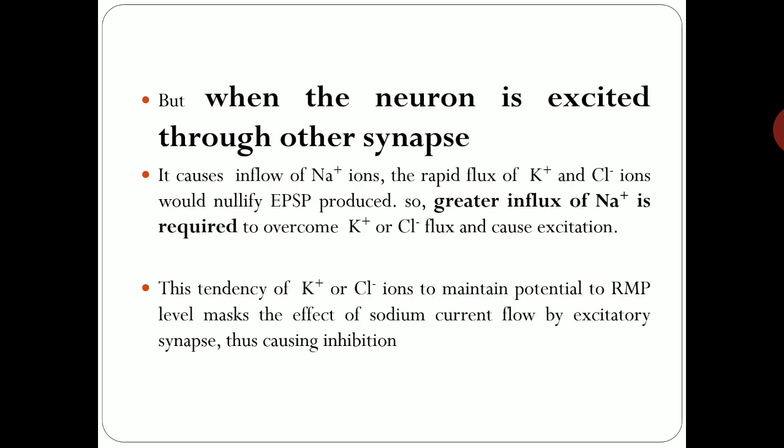But when the neuron is excited through another synapse, it causes inflow of sodium ions. Rapid flux of potassium and chloride ions would nullify the IPSP produced. So greater influx of sodium is required to overcome this condition. This tendency of potassium or chloride ions to maintain the potential at the resting membrane potential level masks the effect of sodium current flow by the excitatory synapse, thus causing inhibition. So this is the mechanism without development of IPSP. In this condition also inhibition occurs.